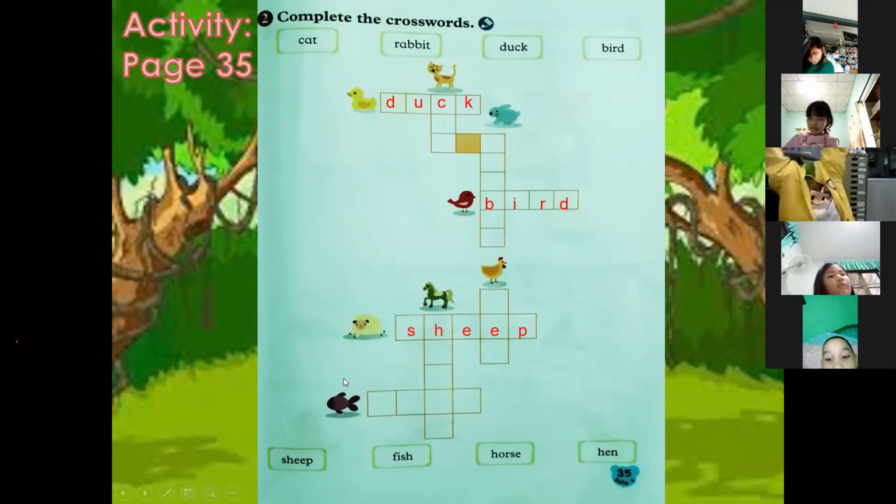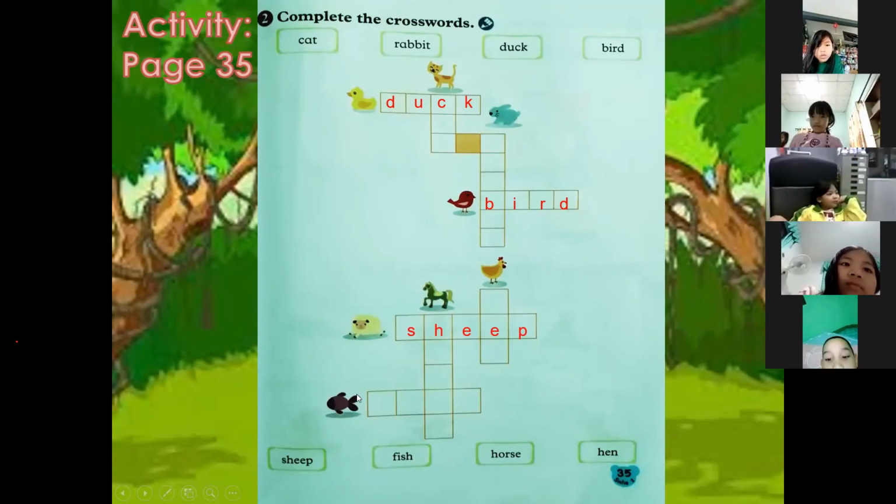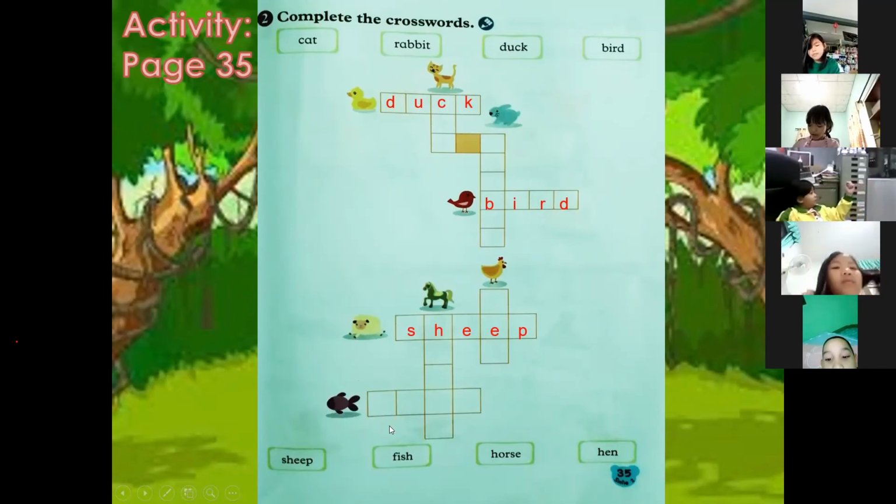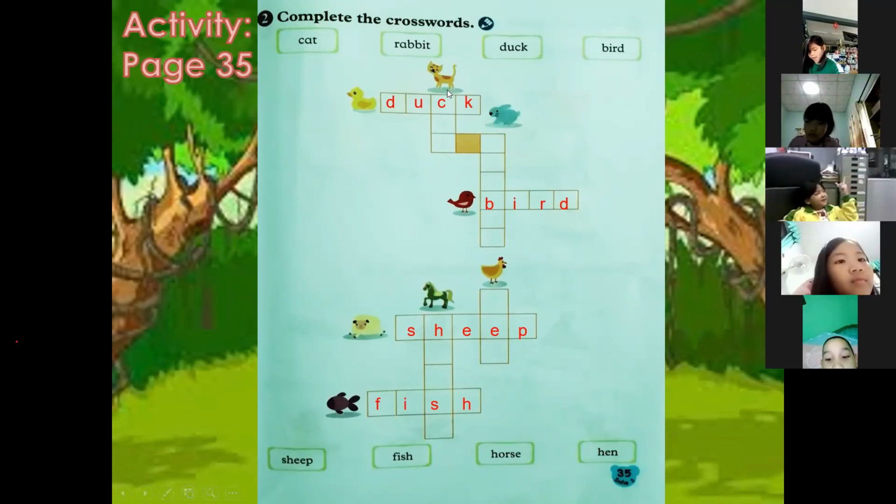Next, we have, what animal is this? Fish. It's a fish. Okay, so how do we spell fish? F-I-S. Very good. F-I-S-H. Okay, so you write it on the box. Next we're going to do the vertical crosswords or the downward crosswords. So what animal is this?